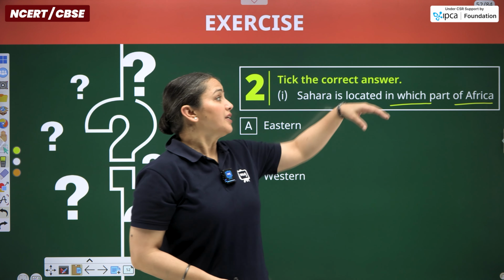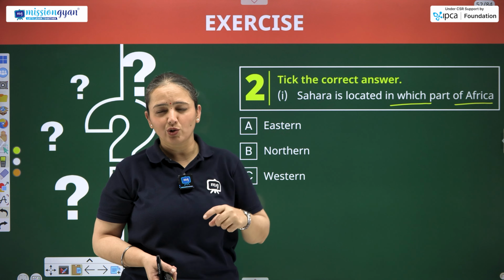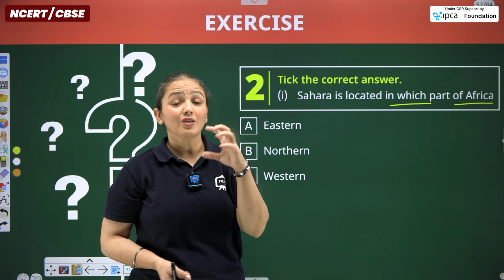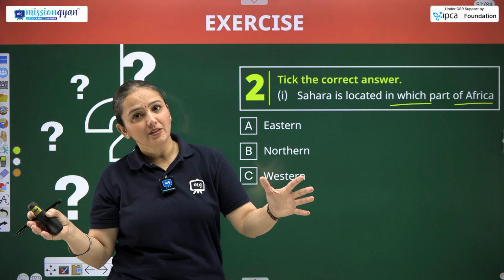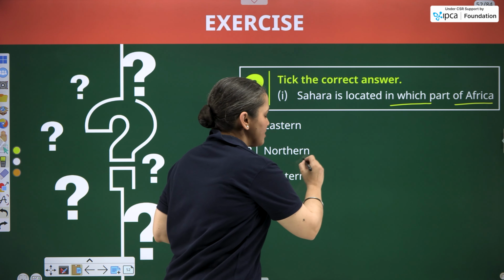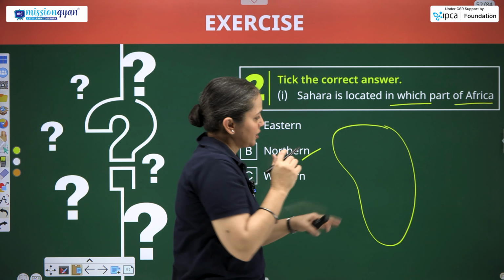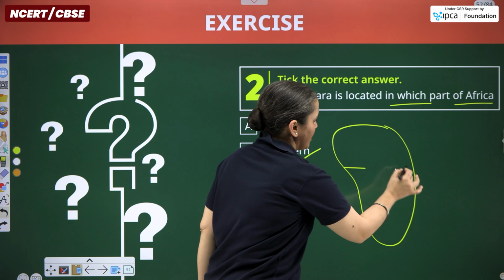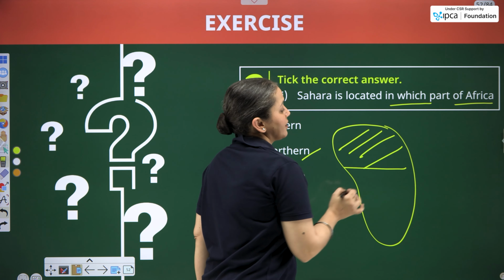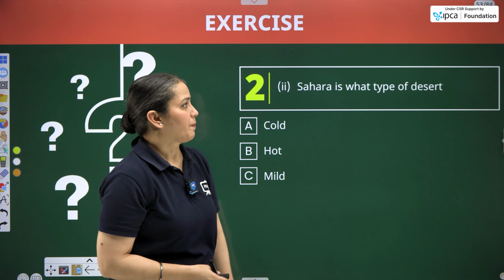Now it's asking, in which part of Africa? So we are talking about the directions. North, south, east, west. In which direction exactly is the Sahara expanded or stretched? So the direction is northern. Because if I have to draw the rough map of this Africa continent, Sahara is spread in the northern stretch of the Africa continent.